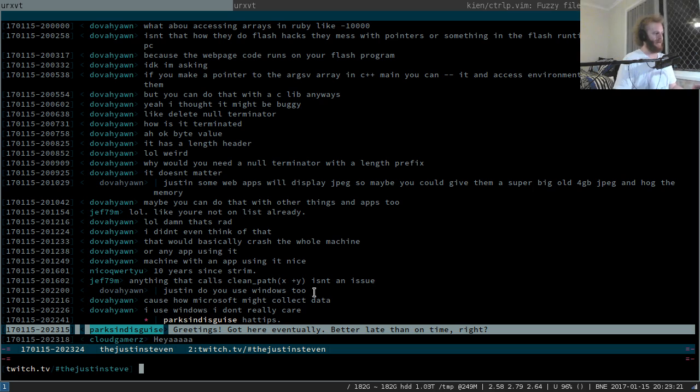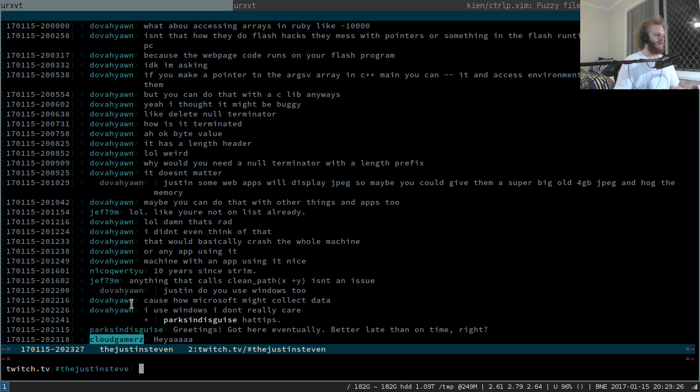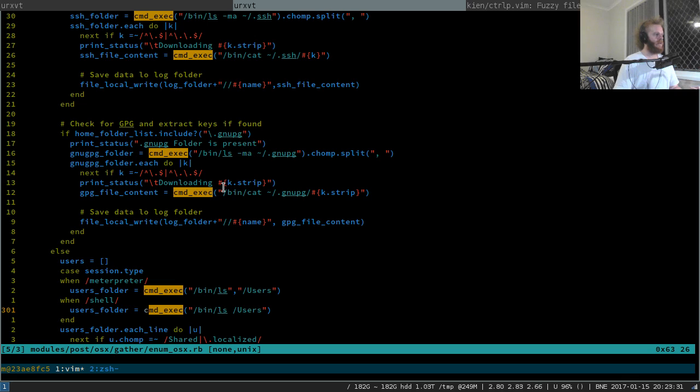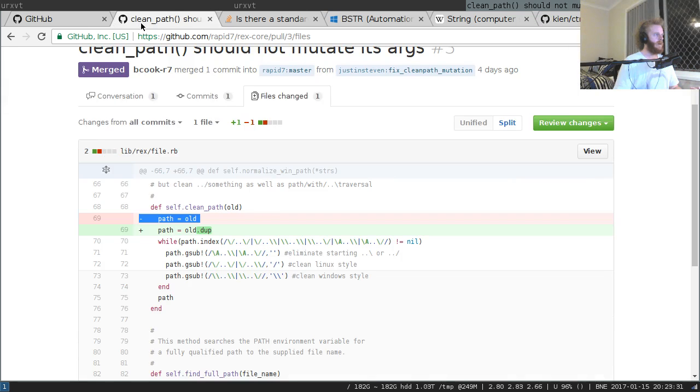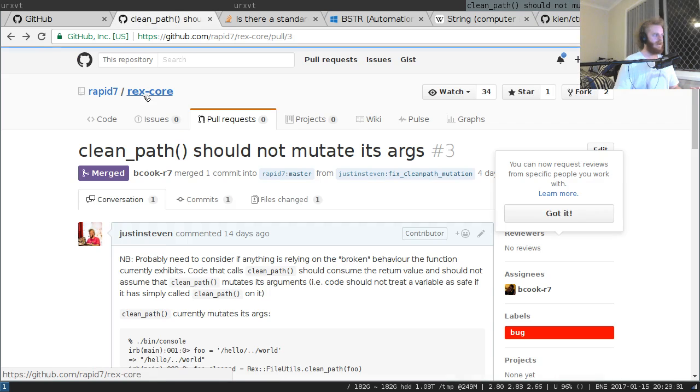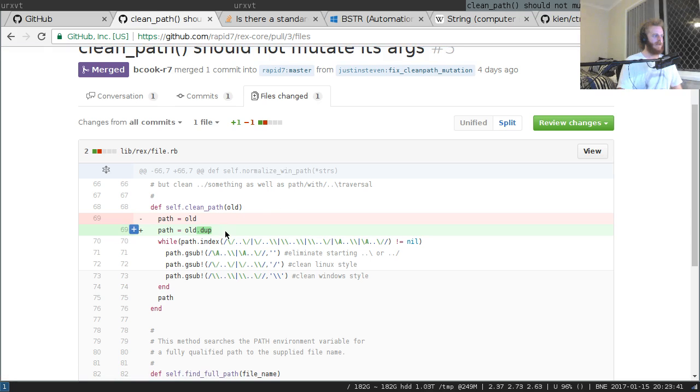Sure, Parks. Hey, Cloud Gamers, good to have you around. For the people who are just joining us, we're trudging through Metasploit source code, looking to see if my bug fix that landed recently, that I didn't actually mean for it to land until someone had done this needful consideration, is breaking anyone. This change that I made that got accepted in the Rex library might be breaking modules that relied on the old buggy behavior.